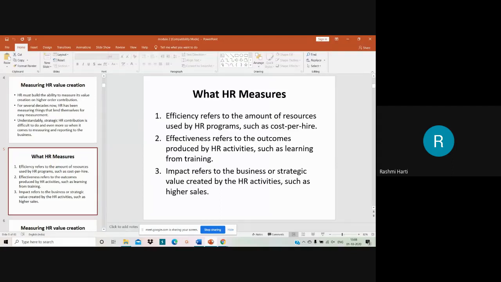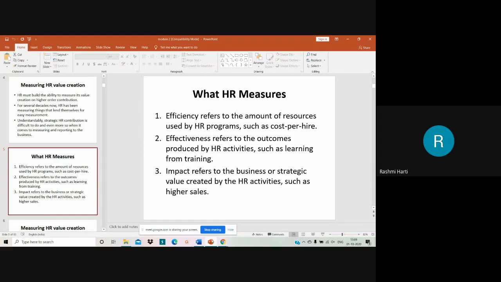Here you are spending a lot of money as well as time. Everything is spent when it comes to certain HR activities. So what exactly is the output of those activities, such as learning and training programs? If it is really successful and if the production increases, return on investment increases, as well as you meet the business objectives and goals, you can say that HR measures are effective.